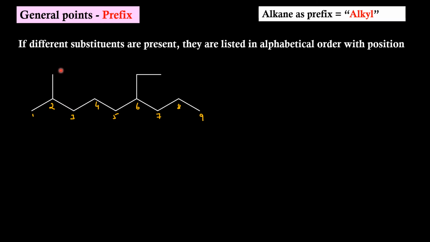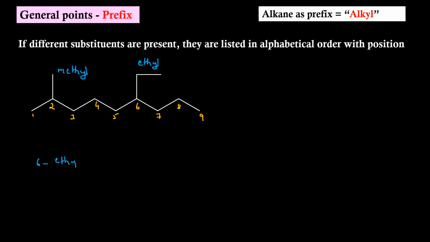One carbon name is meth. So this substituent will be called as methyl. 2 carbons here. This will be called as ethyl. Between methyl and ethyl, ethyl wins in the alphabetical order because E comes first, then comes M. So the IUPAC name will be